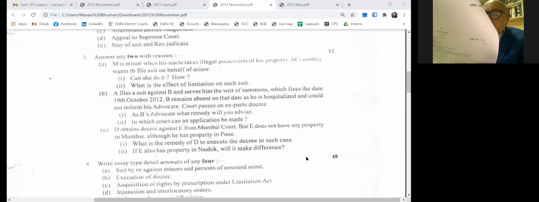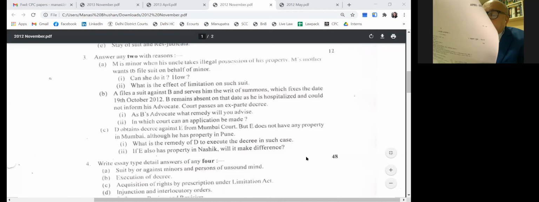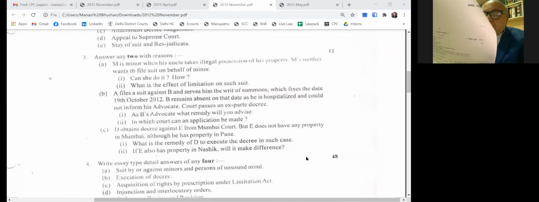M is a minor when his uncle takes illegal possession of his property. M's mother wants to file a suit on behalf of the minor. Can she do it? How? What is the effect of limitation on such a suit?